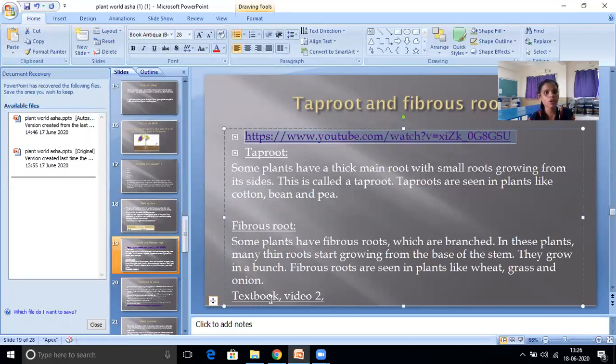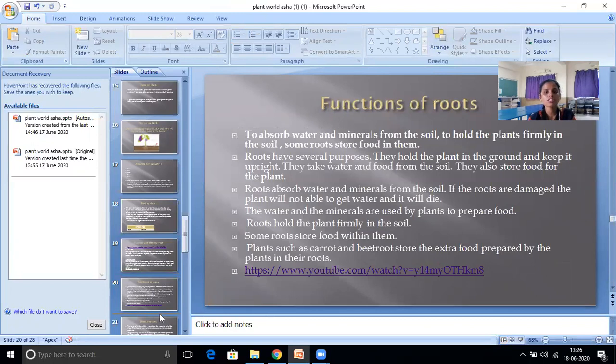And next we will go for the functions of roots. What functions are included in the roots? First point, they absorb water and minerals from the soil.